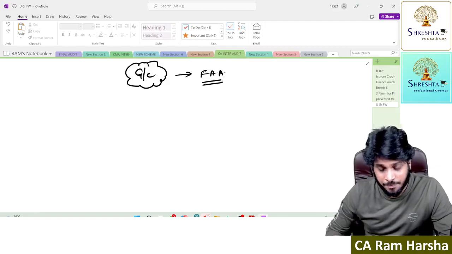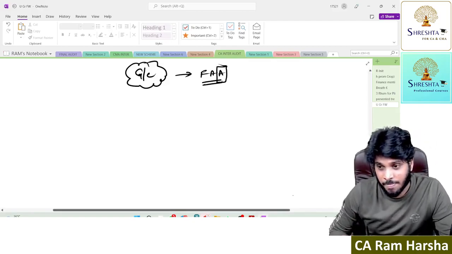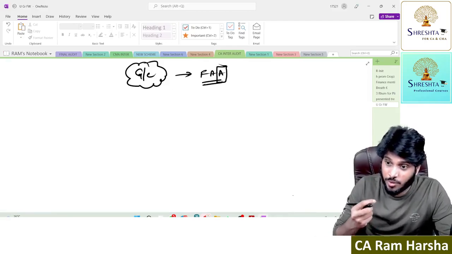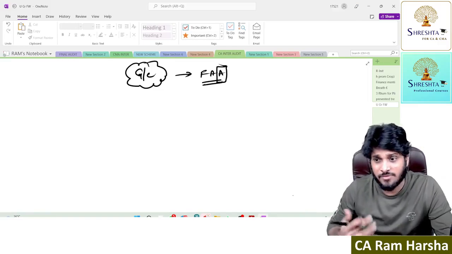Now, going concern is not an assumption for the management, understand. This is an assumption using which we need to interpret the financial statements. Going concern assumption means in which context?